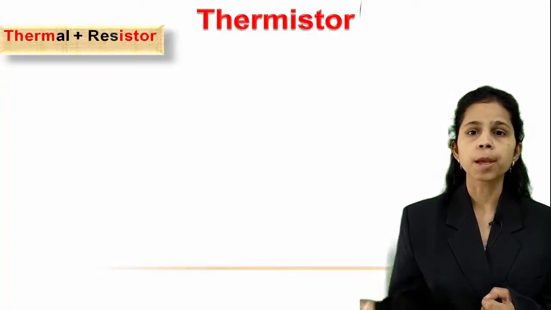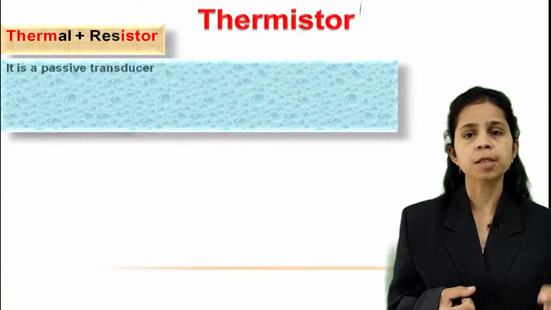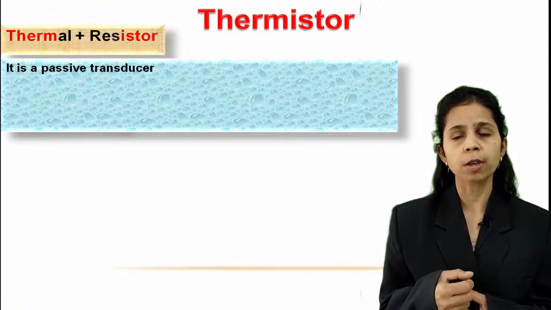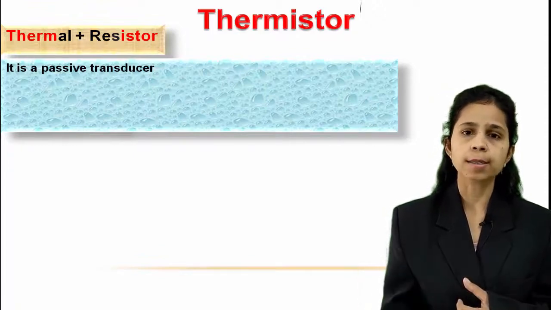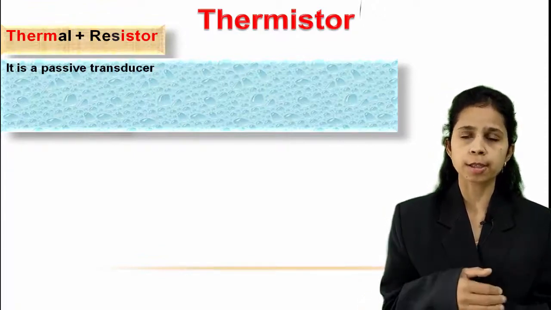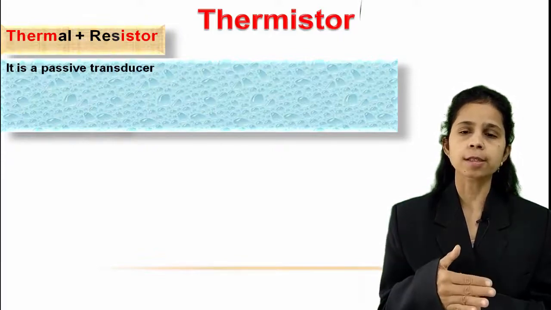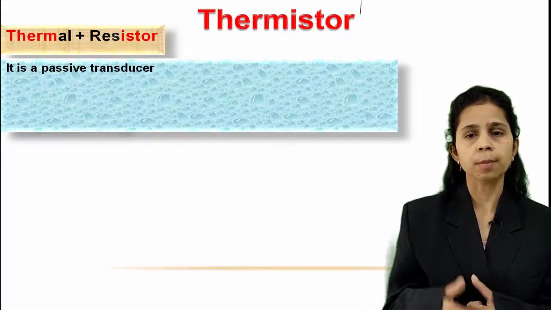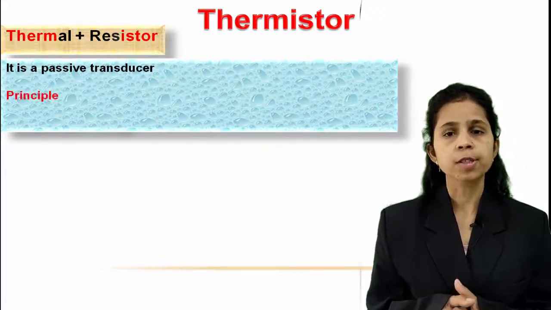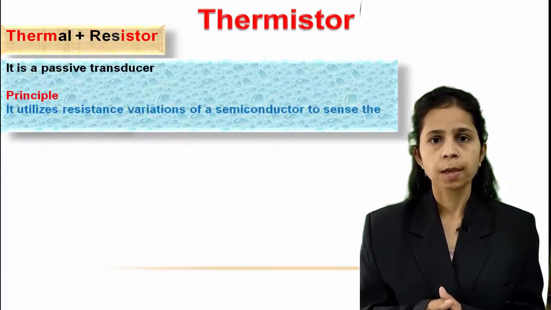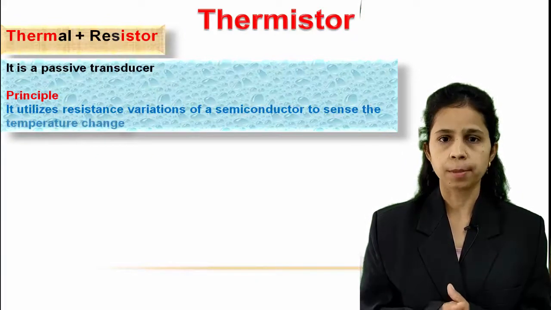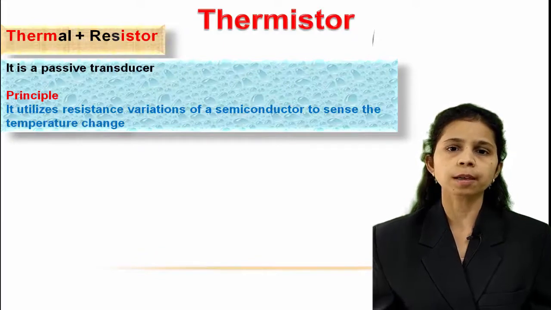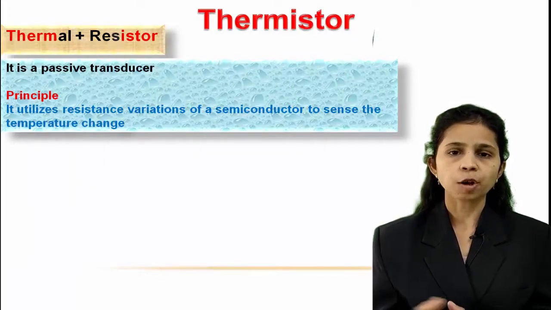of the thermistor changes. So thermistor is a passive transducer, as thermistor senses the physical quantity, which is temperature, and converts the temperature into change in resistance, and this change in resistance can be converted into electrical current or voltage by connecting the thermistor in a suitable Wheatstone bridge circuit or any other circuit. Now the principle of thermistor. Thermistor utilizes resistance variations of semiconductor to sense the temperature of a sample.